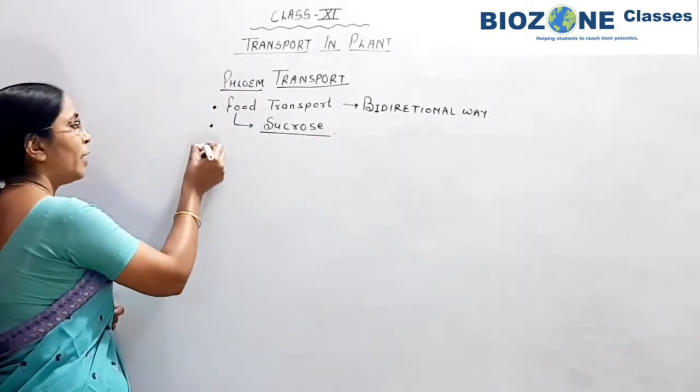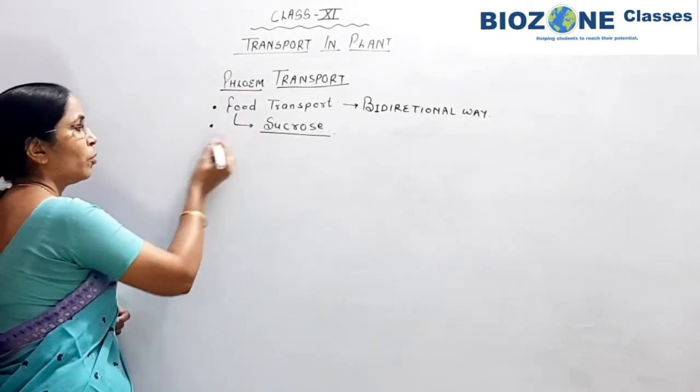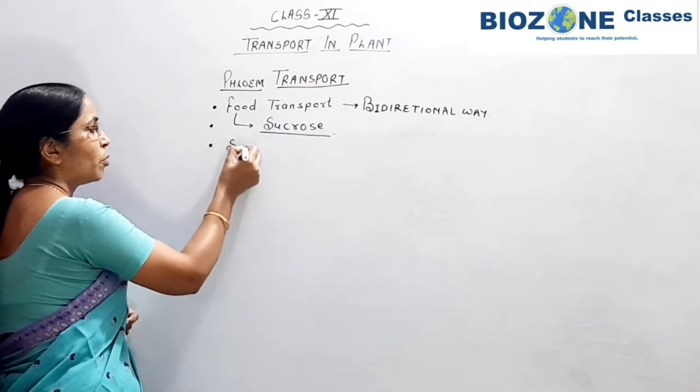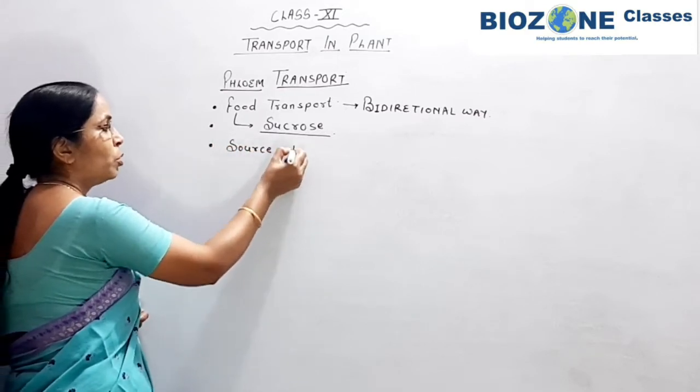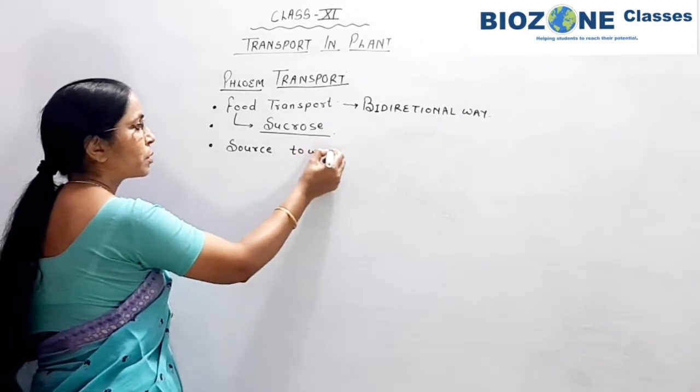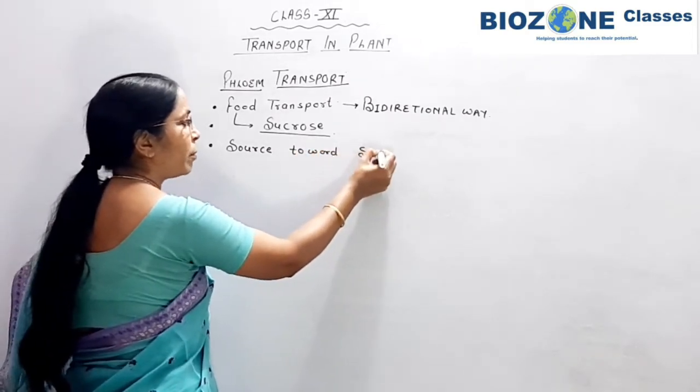Now why does bidirectional transport take place? Here you remember phloem transport takes place from source towards sink. This part you remember very well.